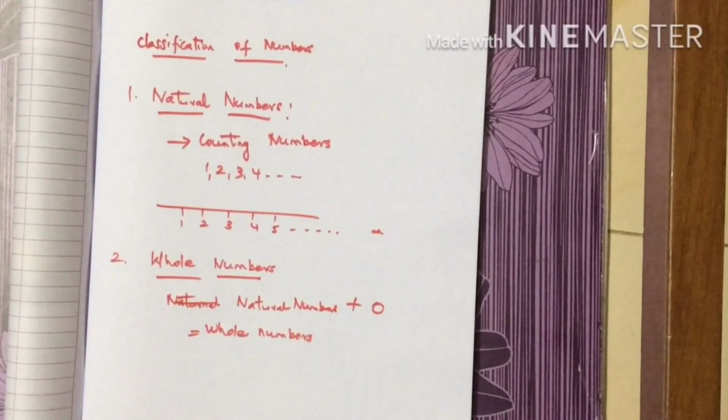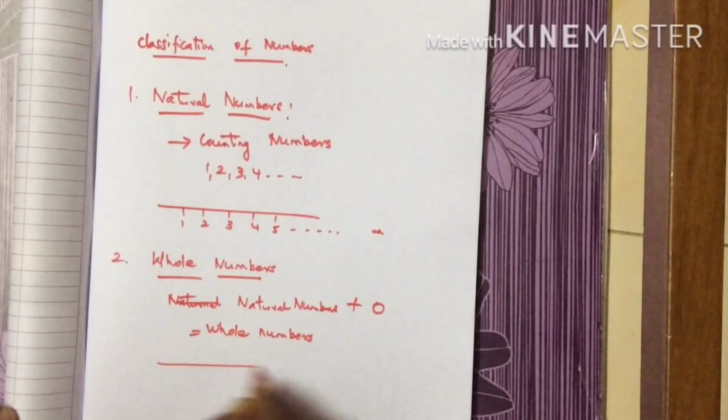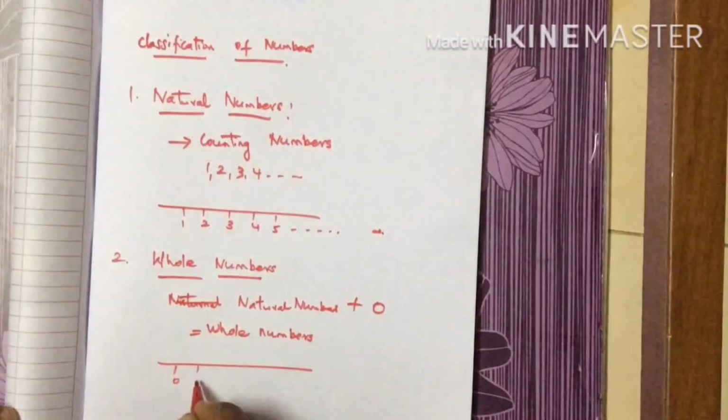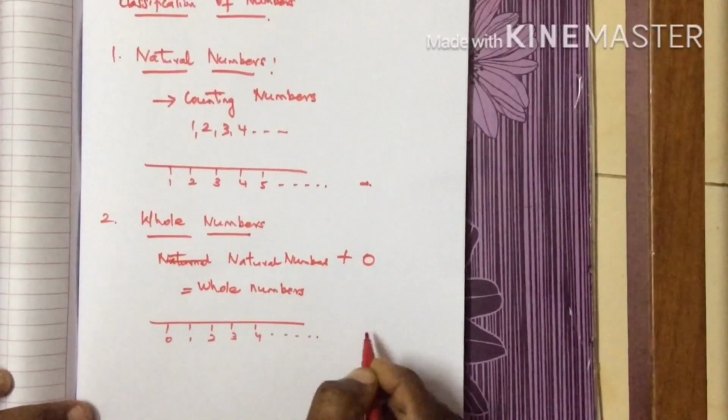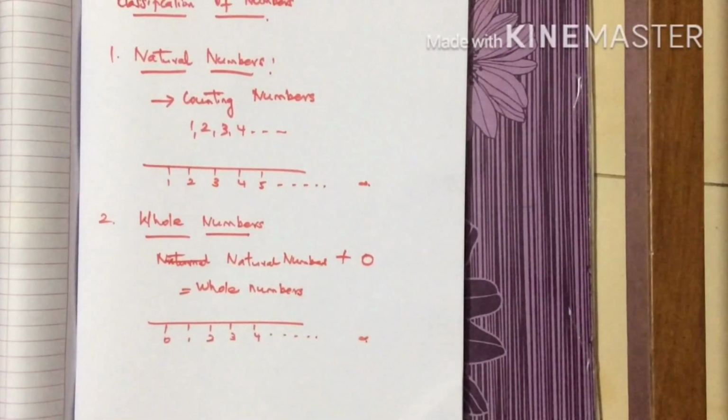If you want to draw a number line for that, it should start with 0, 1, 2, 3, 4 and extend up to infinity.